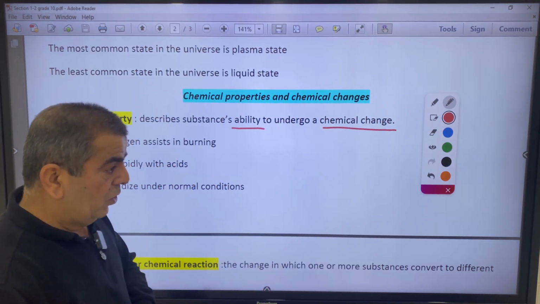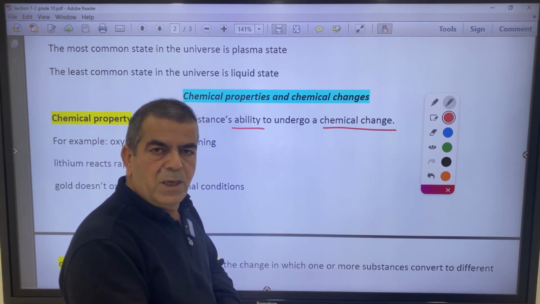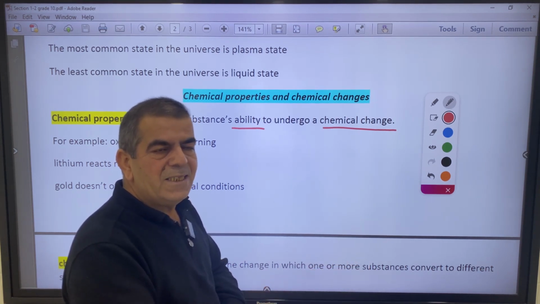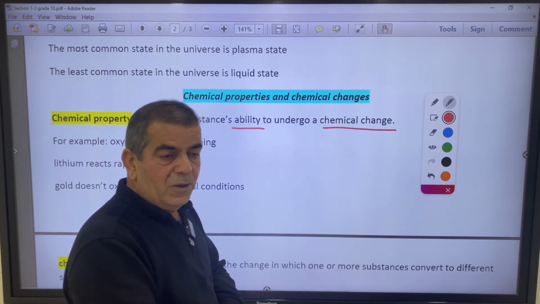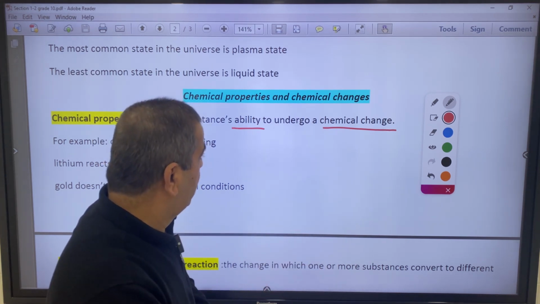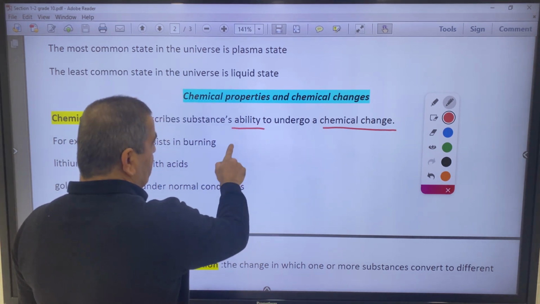So for example, when we say carbon is burnable, it can undergo burning. When you say oxygen assists in burning, it also participates in burning. So in both cases, ability or disability.